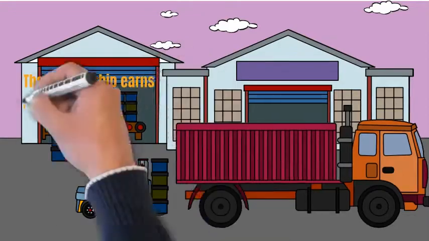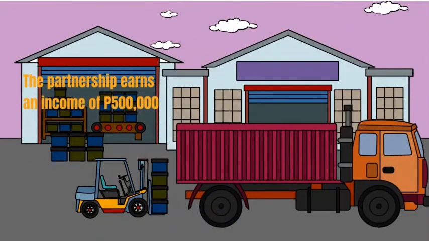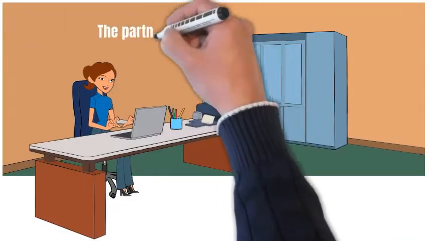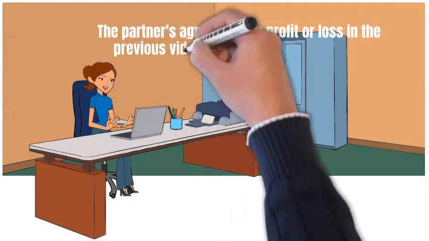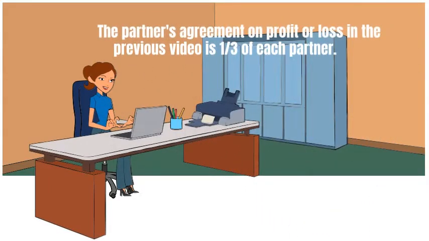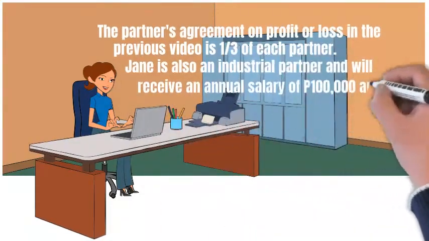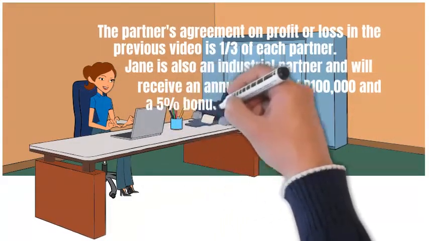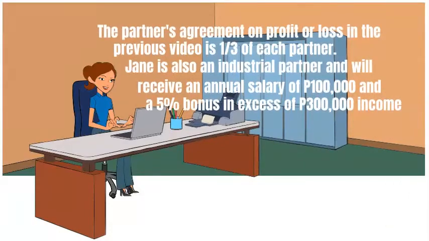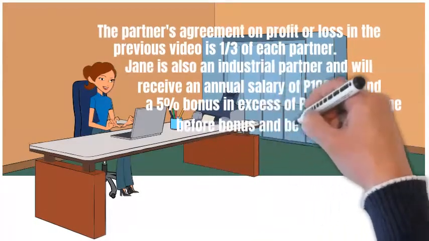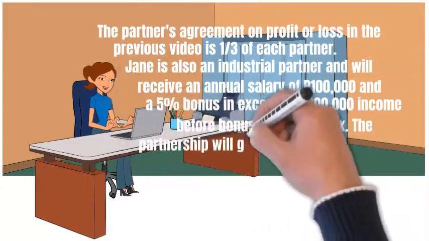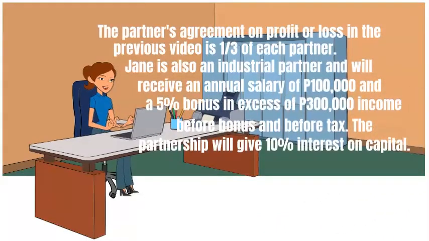The partnership earns an income of 500,000 pesos. The partners' agreement on profit or loss in the previous video is 1/3 for each partner. Jane is also an industrial partner and will receive an annual salary of 100,000 pesos, and a 5% bonus in excess of 300,000 pesos income before bonus and before tax. The partnership will give 10% interest on capital.